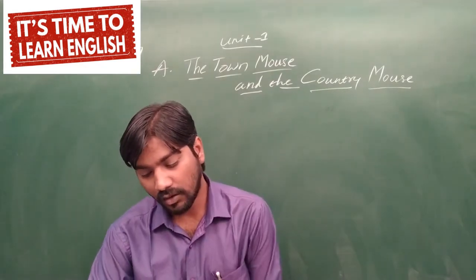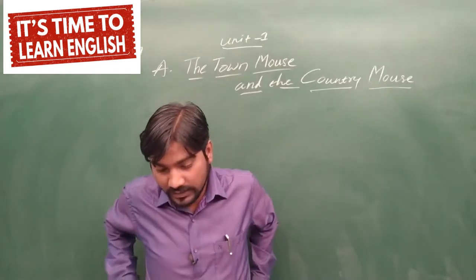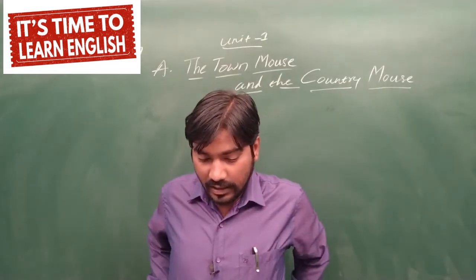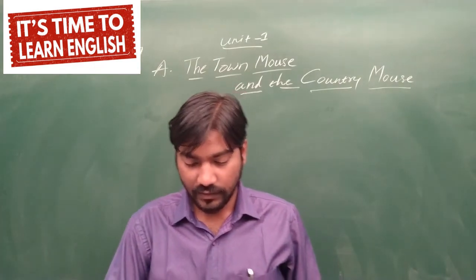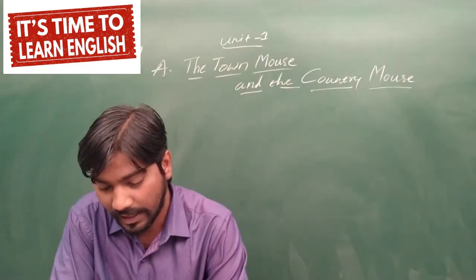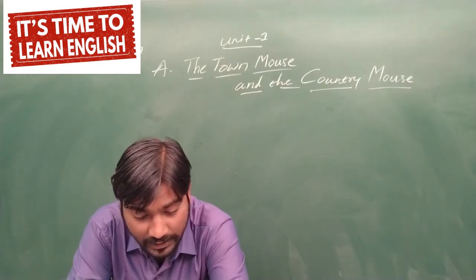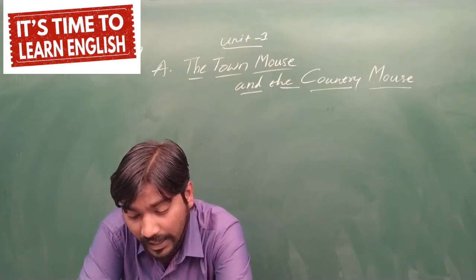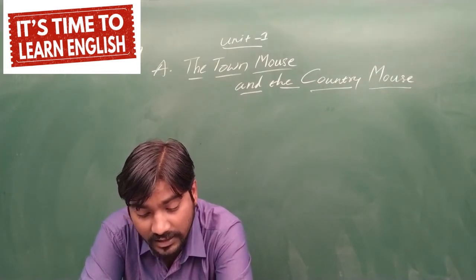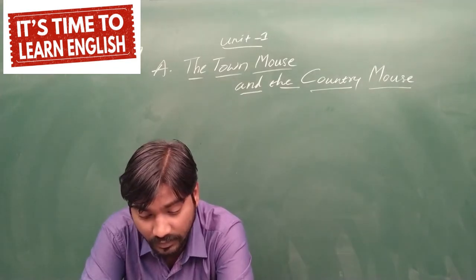Next morning, the town mouse found that there was no breakfast ready. His cousin told him that they had to go to the nearby farm in search of food. We are sure to find something there, he said, a nice piece of root or a tender bit of sugar cane. But the town mouse had had enough. Thank you, cousin, he said, but I think I will catch the next train. I have suddenly remembered that I have forgotten something.